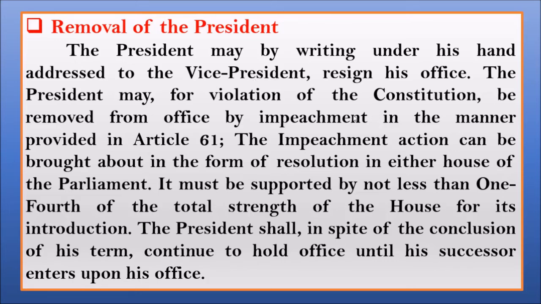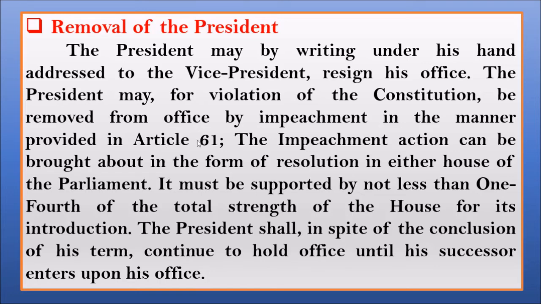The second one is that the president will be removed from his position if he is acting against the constitution, then he will be removed by impeachment. Here impeachment means, children, a charge of misconduct made against the holder. It means government officials who are not following the basic laws and rules of the constitution will face impeachment. So under impeachment, the president will be removed according to Article 61.